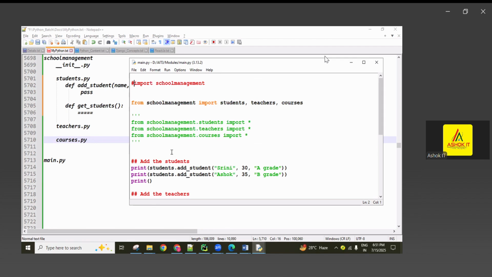Inside the initialization file, if I'm importing any function, for example only add student, from school management dot students import add student, then next time wherever you want to use that add student function, you can import directly from the package name without the module name. Without the module name, directly from the package name only, if we want to use any property name.